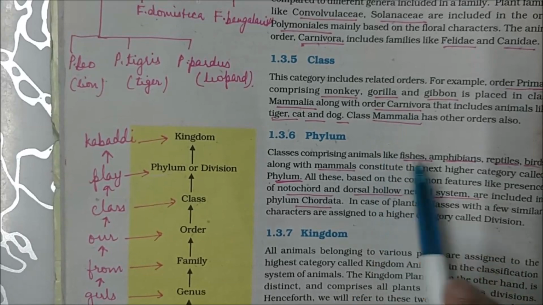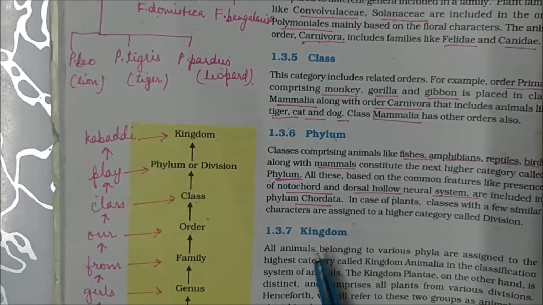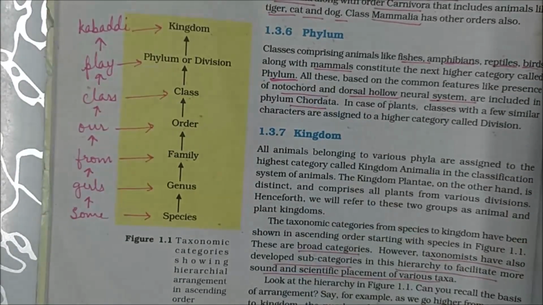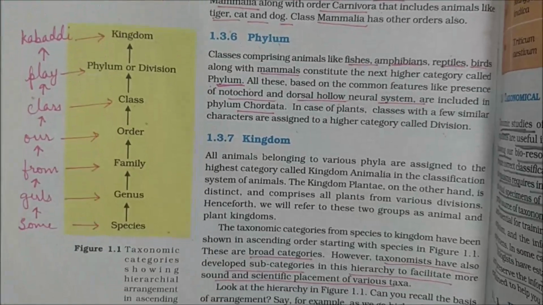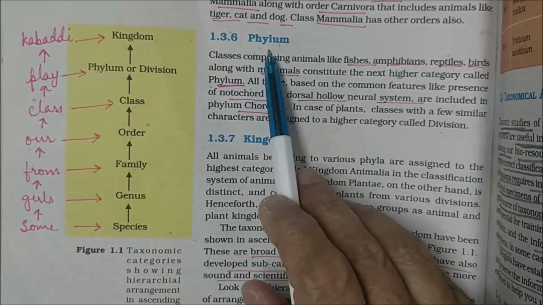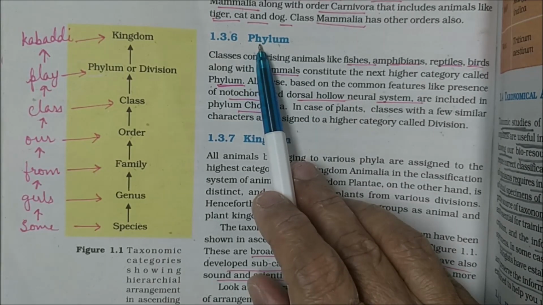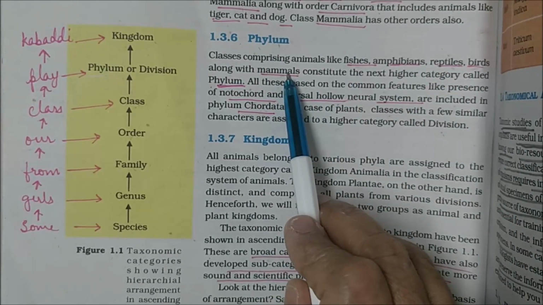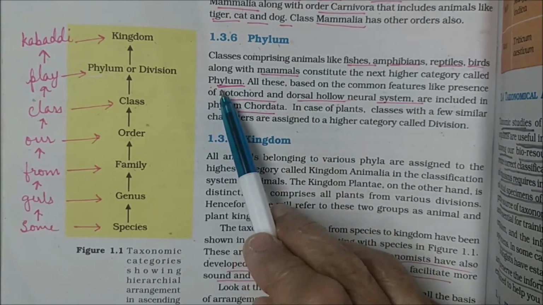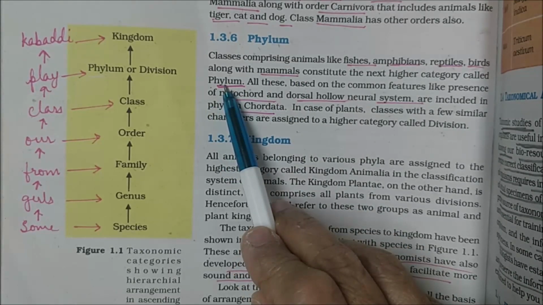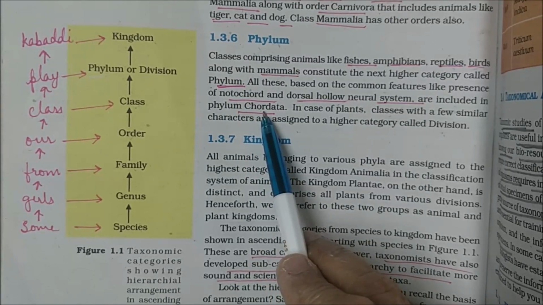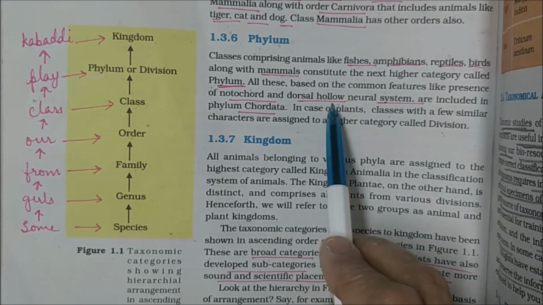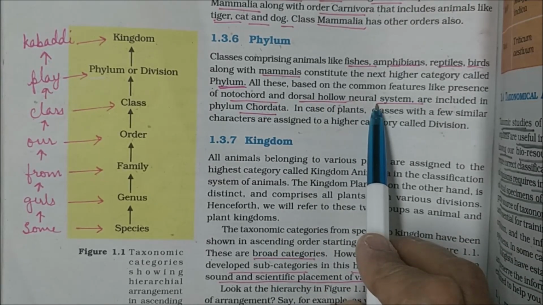So the next higher category is phylum. Talking about phylum, all classes together come under phylum. Classes like fishes, amphibians, reptiles, birds and mammals. These are the 5 classes. Coming to phylum Chordata, what are the characteristics of Chordata? You have studied in class 9. The features like presence of notochord, dorsal hollow neural system.